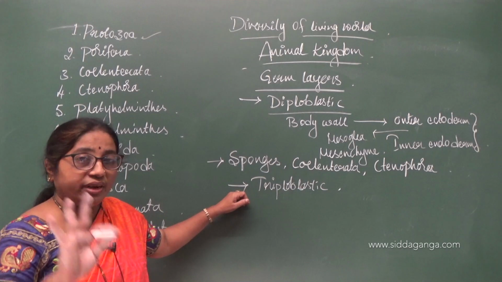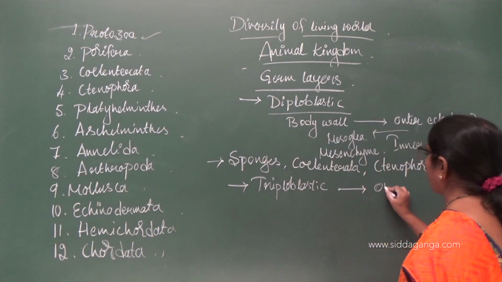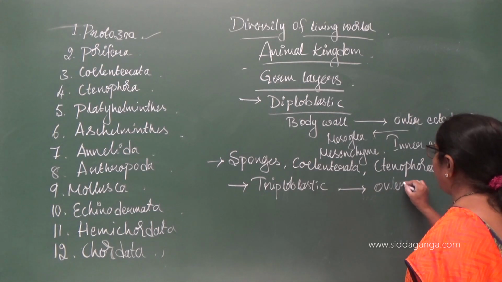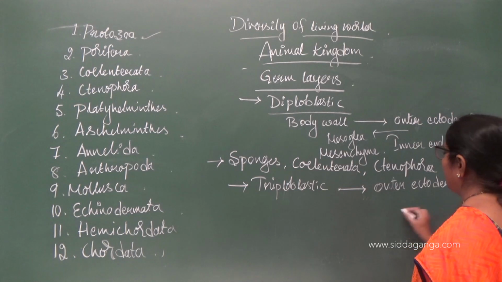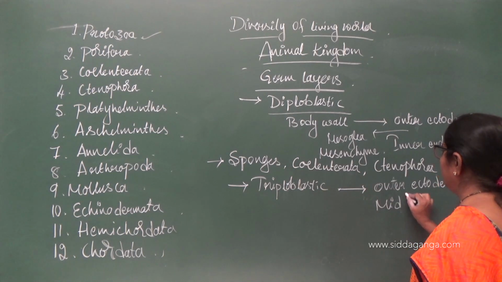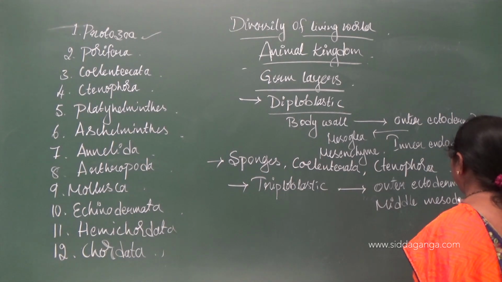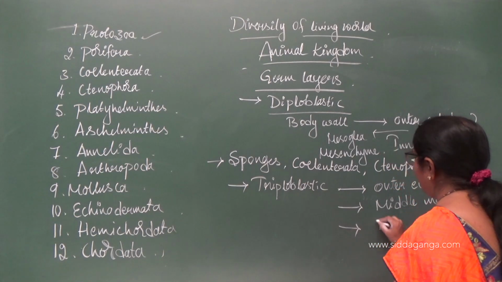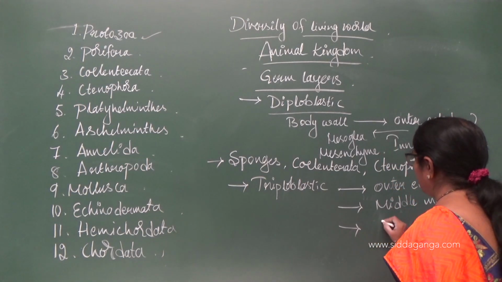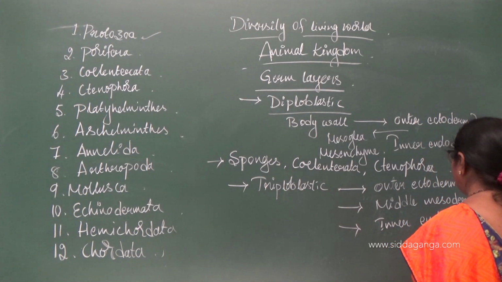So the body wall will contain 3 layers: outer ectoderm, middle mesoderm, and inner endoderm.